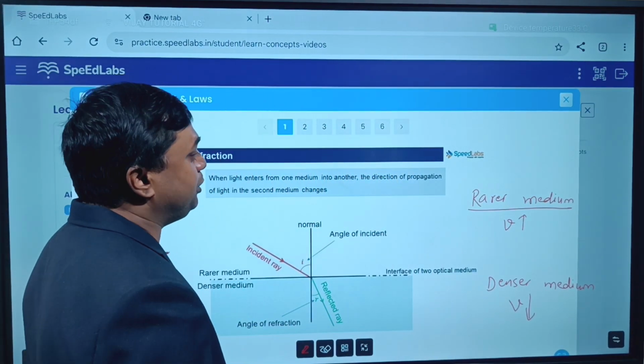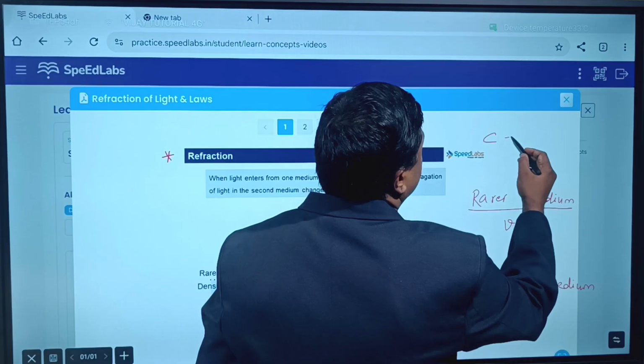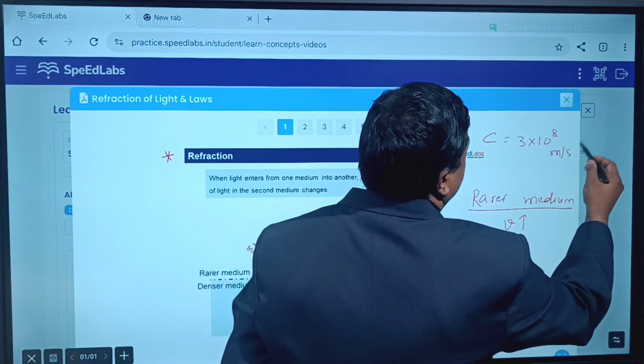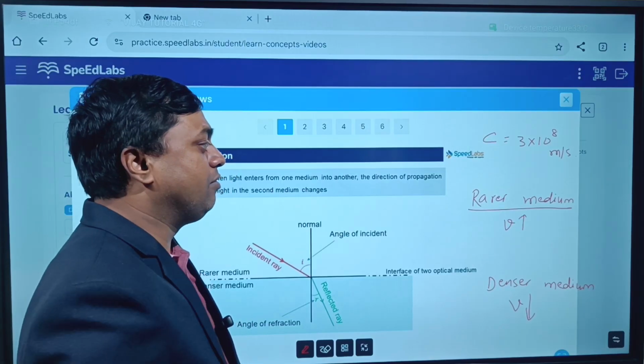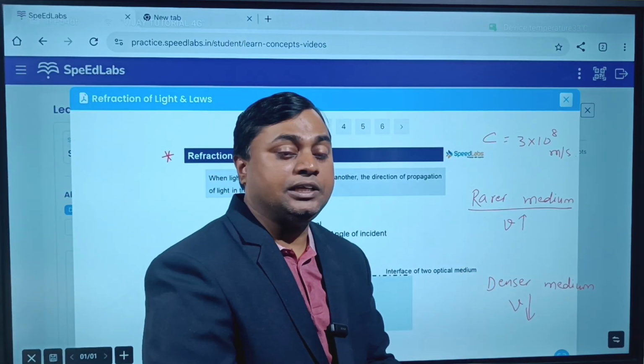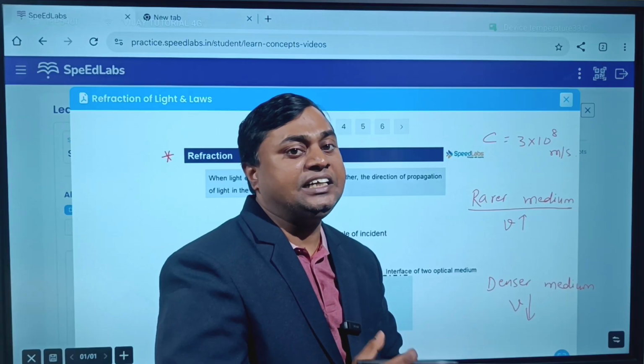Generally the speed of light in vacuum is 3 into 10 to the power 8 meter per second. So whenever light travels in the rarer medium, the speed of light is generally more. When it travels in the denser medium, the speed of light generally decreases.